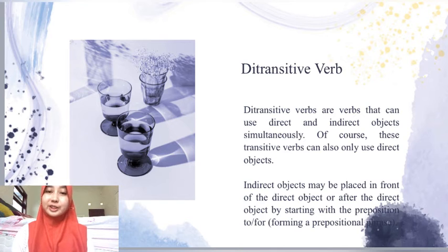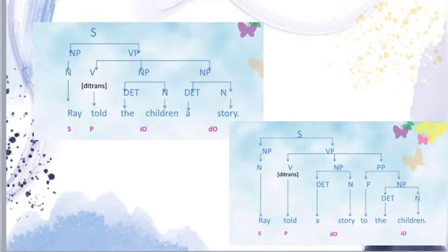After we study about transitive and intransitive verbs, we move to ditransitive verbs. Ditransitive verbs are verbs that can use direct and indirect objects. Of course, ditransitive verbs can also only use direct objects. Indirect objects may be placed in front of the direct objects or after direct objects, by starting with the preposition to or for, forming a prepositional phrase.